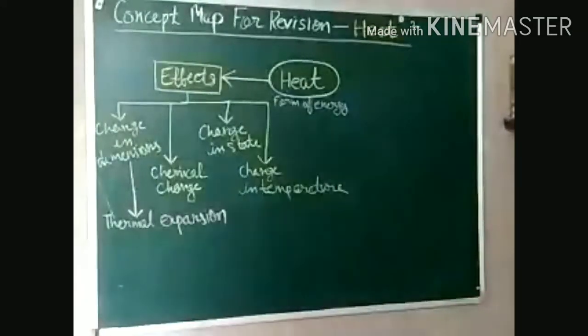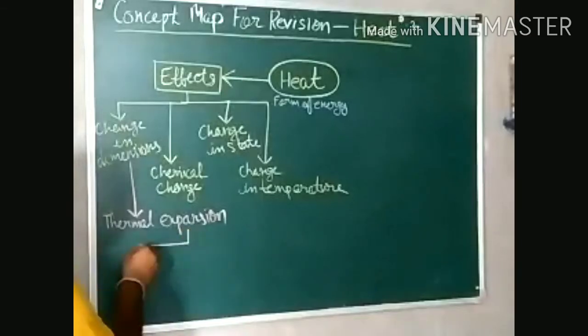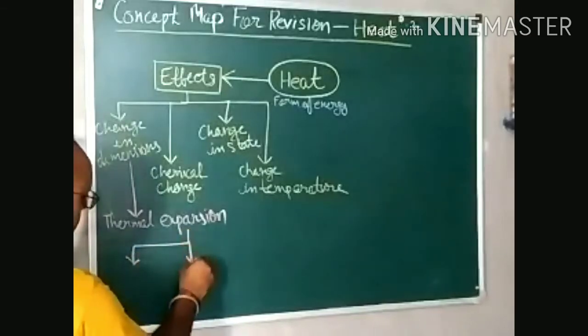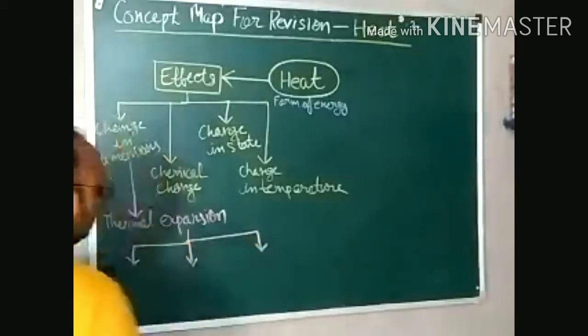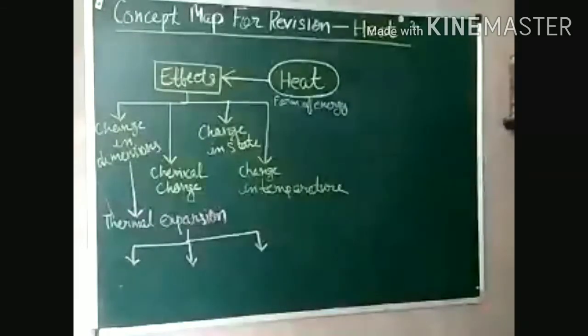Now in thermal expansion, further we can explain this thermal expansion in three types. This is not there in NCERT, but we should be aware about this. What are the changes it can be? Thermal expansion can be classified into three types.